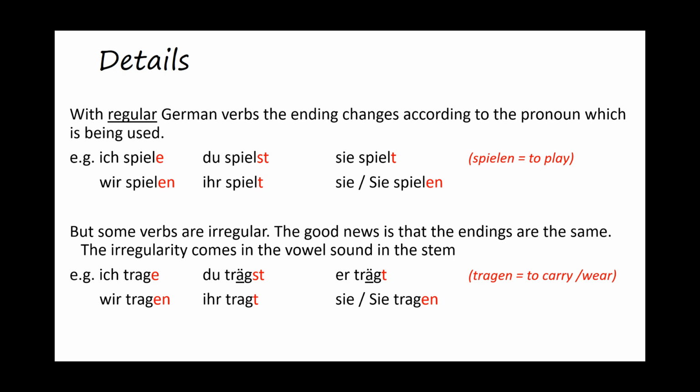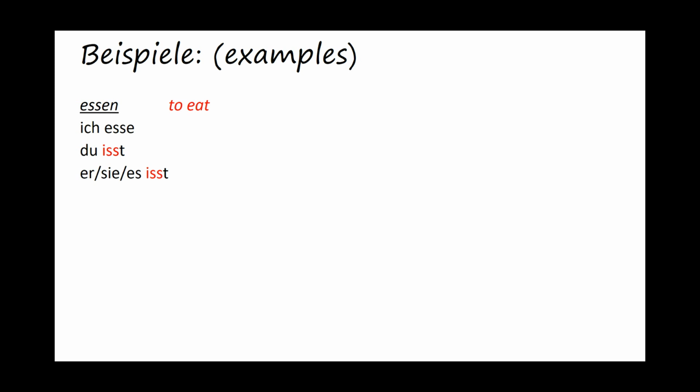In the plural, this is back to normal. We go back to the A sound. So that line will be wir tragen, ihr tragt, sie tragen. Essen. Ich esse. Du isst. Sie, es, isst. So here we can see that the vowel changes from an E sound to an I sound.